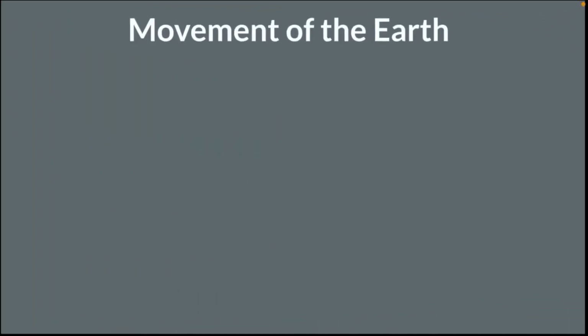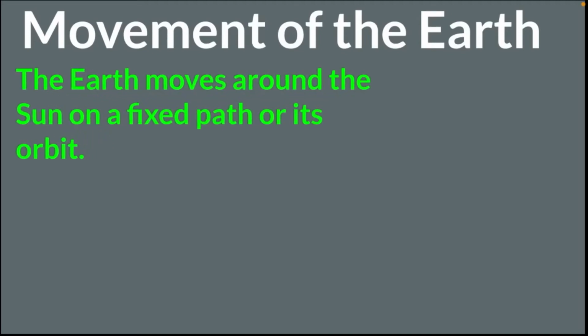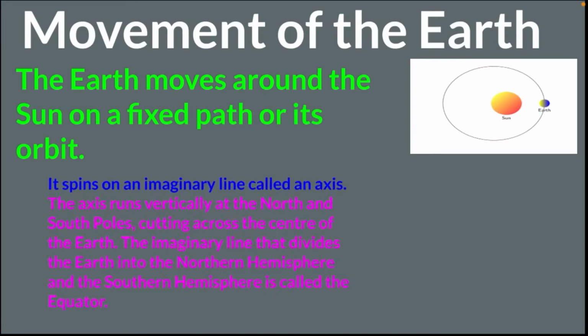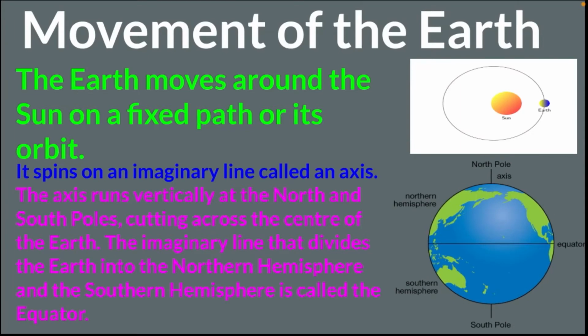Next, let us discuss about movement of the earth. Children, the earth moves around the sun on a fixed path or its orbit. It spins on an imaginary line called an axis. The axis runs vertically at the north and south poles, cutting across the center of the earth.